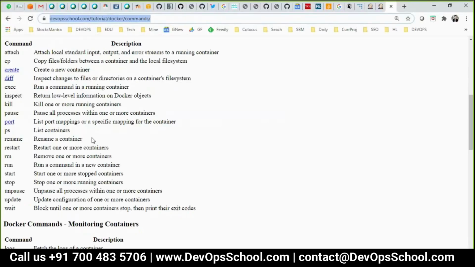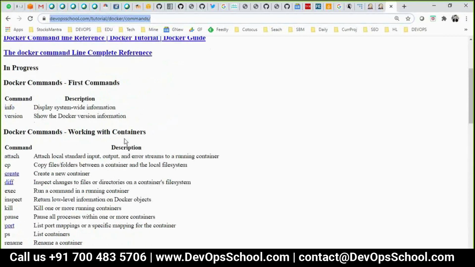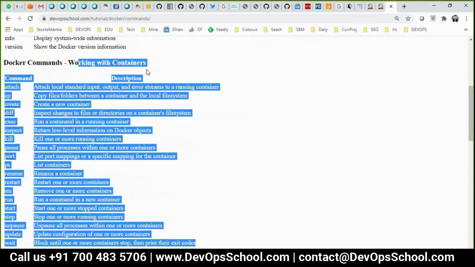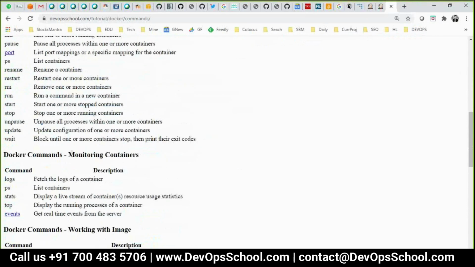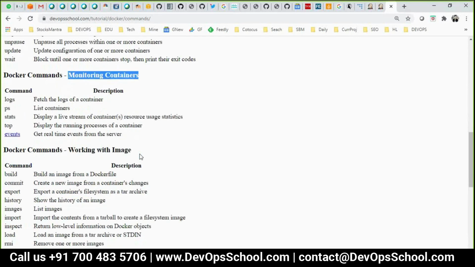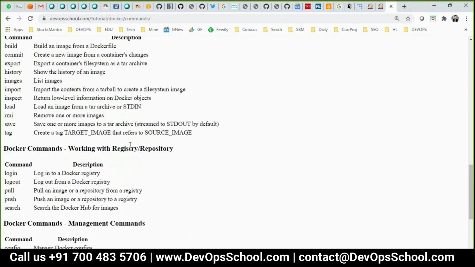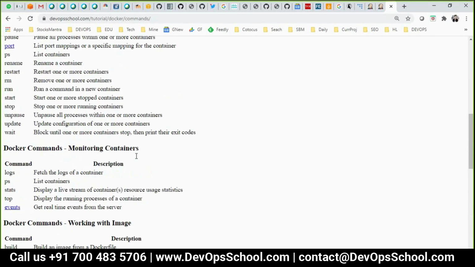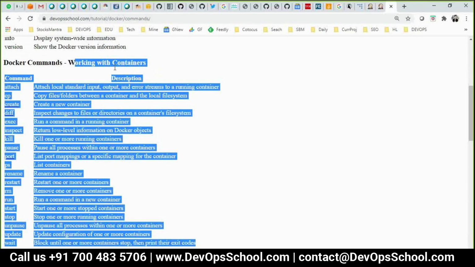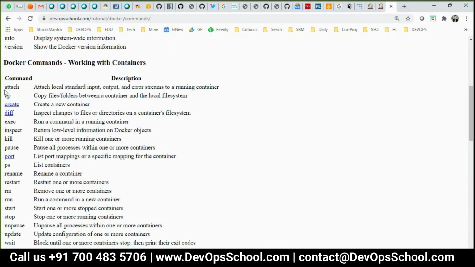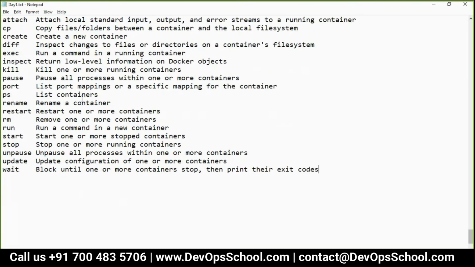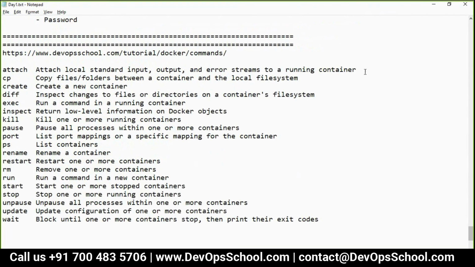I divided all these commands into a few sections: working with the container, monitoring containers, working with images, working with registry and repository. Let me finish working with the container today. I will ask you a question if needed. Now, attach. Any questions?